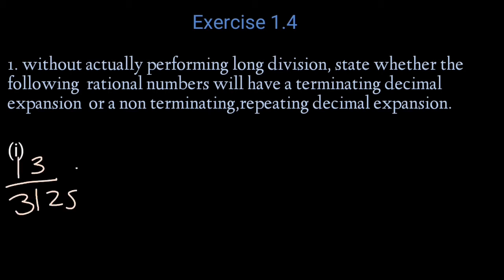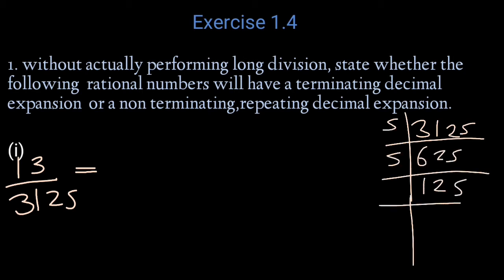13 by 3125. Now we should find the factors of 3125. 3125 divided by 3, not possible. So divided by 5, we get 625, and again divided by 5, 125, divided by 5 we get 25, again 5, and divided by 5 we get 1.